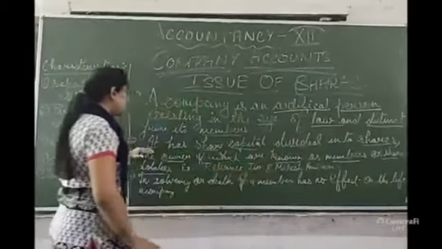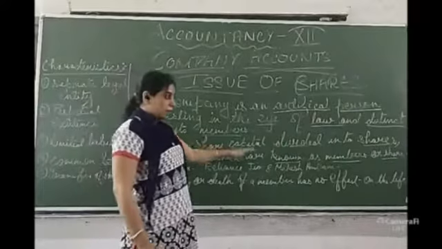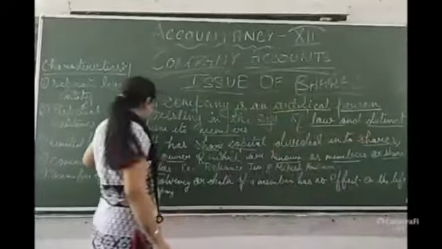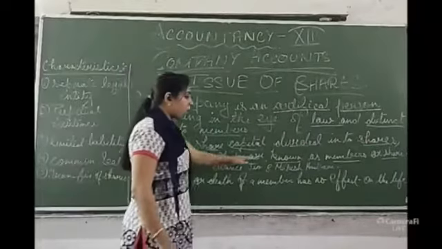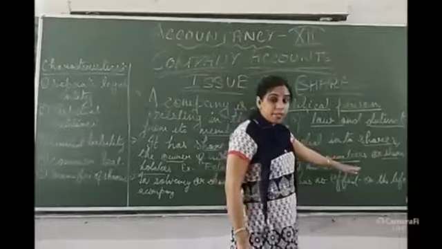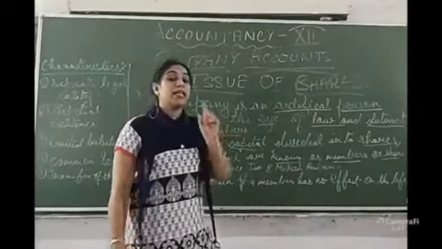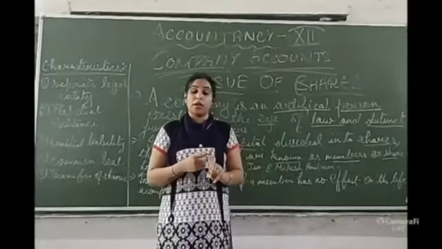That's why it has a share capital divided into shares, the owners of which are known as members or shareholders. It is telling us that there is not one particular owner.